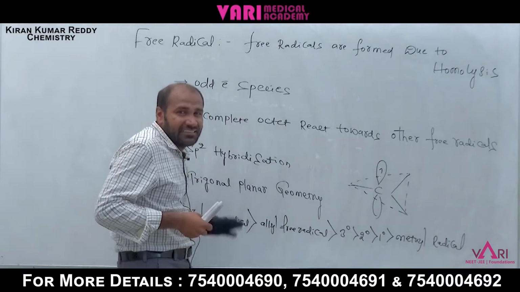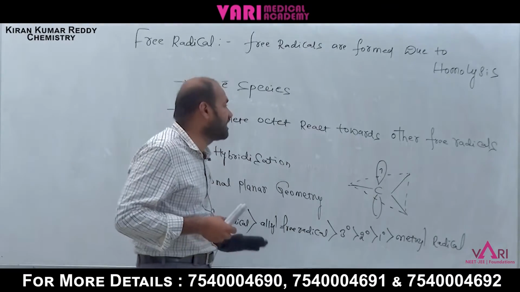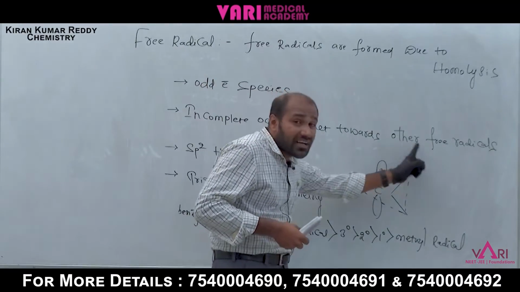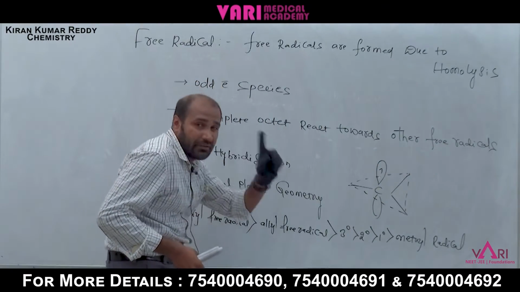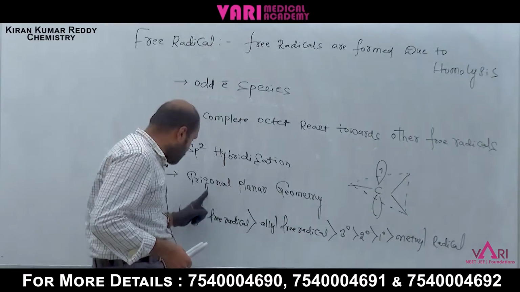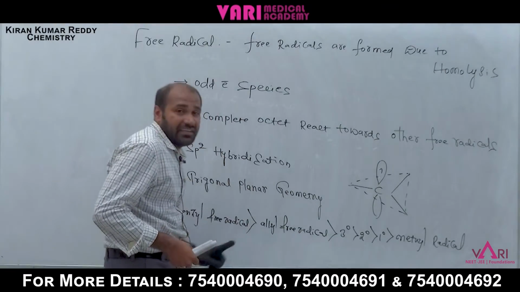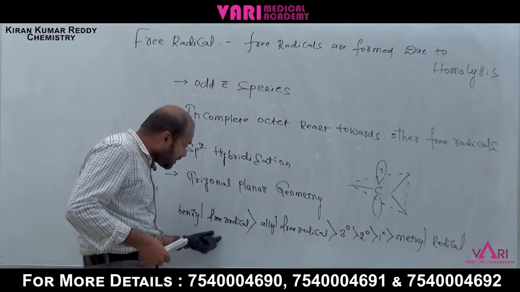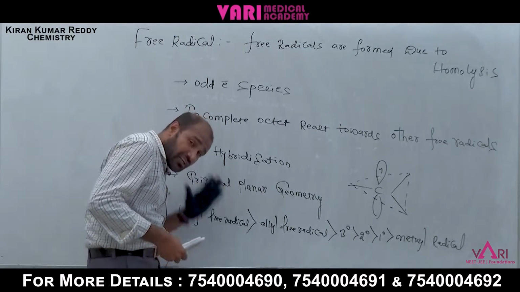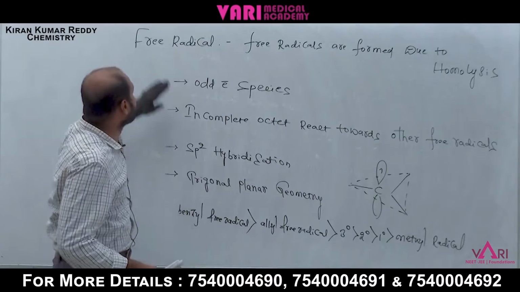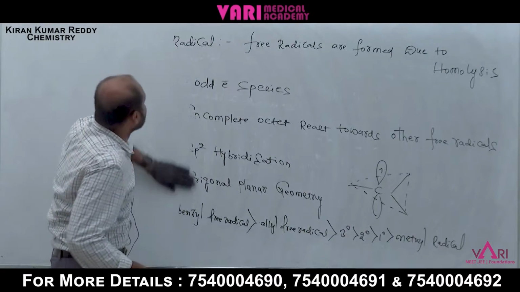Incomplete octet; it reacts towards other free radicals. Next, sp2 hybridization, trigonal planar geometry, and the stability: benzyl free radical is more stable. What is the reason? Because of resonance effect. These are the points about free radicals.